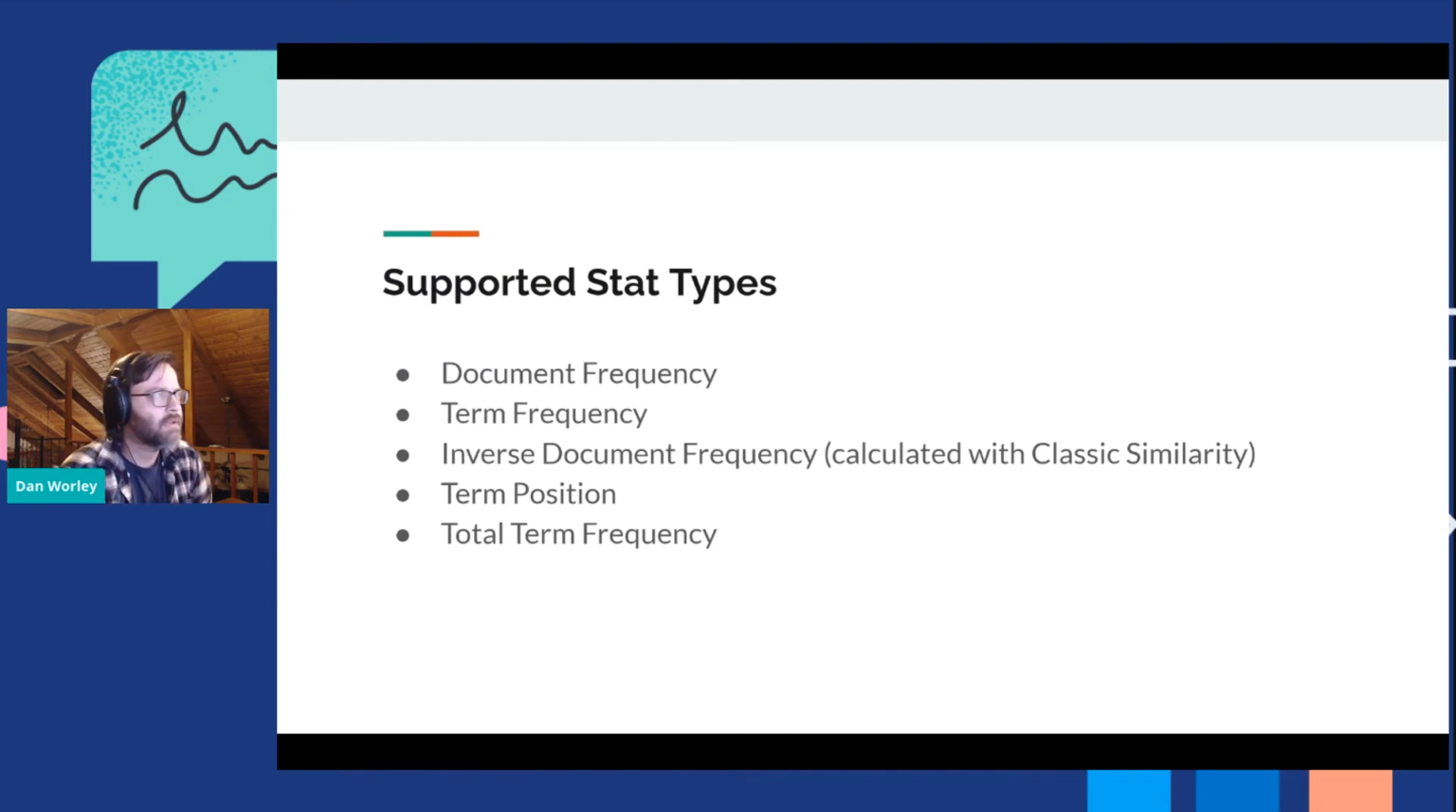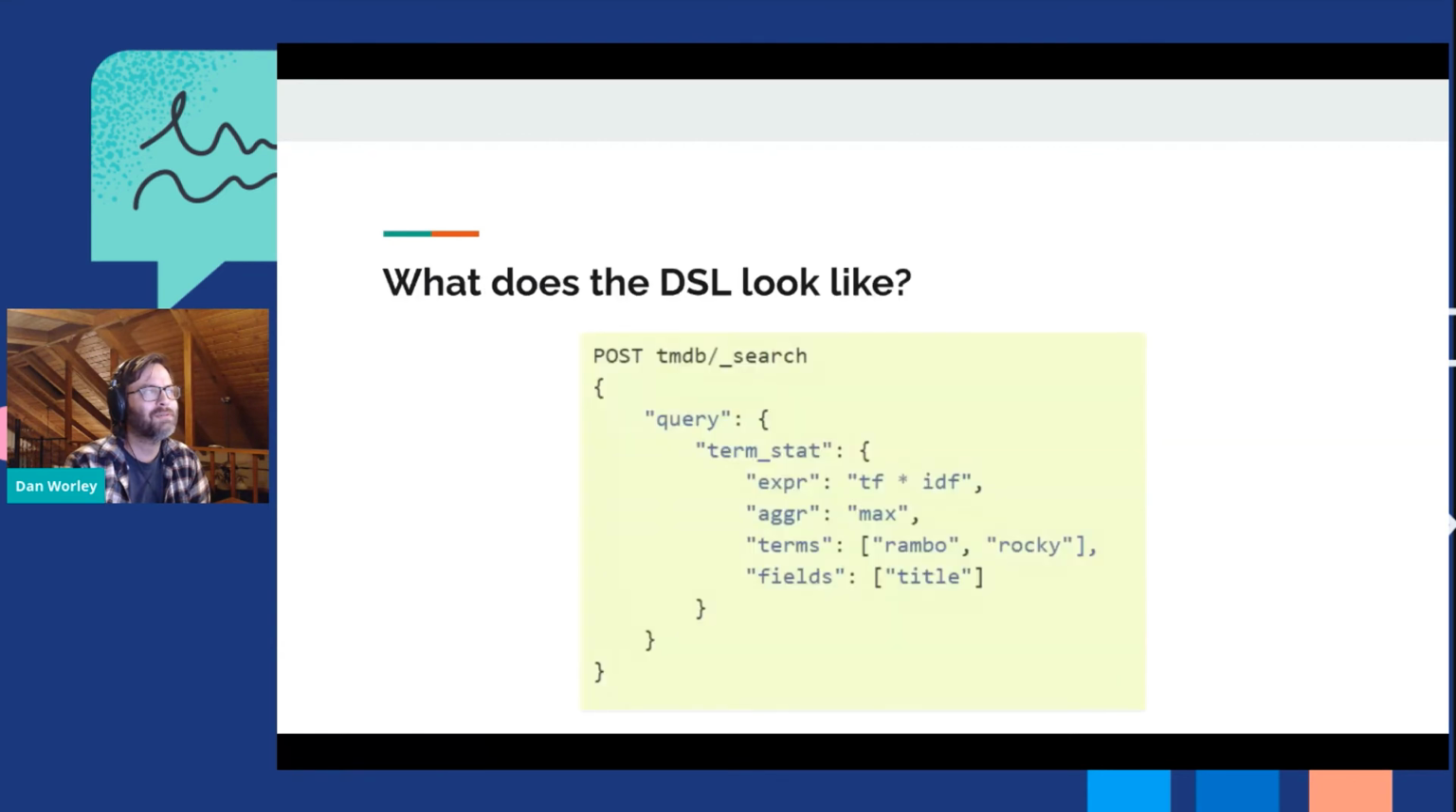Just a quick overview of the supported stat types that we have right now. Pretty much anything that you can get out of postings or index-wide stats. You can do document frequency, term frequency, IDF calculated off a classic similarity, which is basic TF-IDF, no BM25. You can get your term positions and the total term frequency. I'm just looking at my time, so it might speed up a little bit.